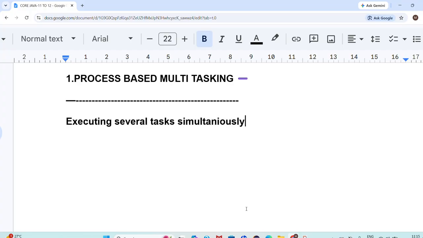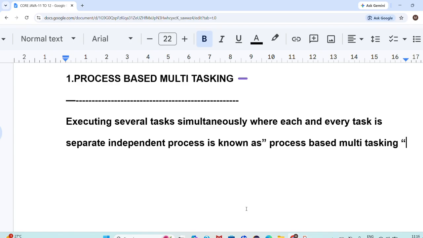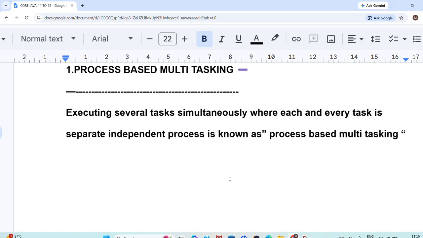simultaneously, where each and every task is a separate independent process. That is known as process based multitasking. So process based multitasking is nothing but we have to execute several tasks, where each and every task is a separate independent process.